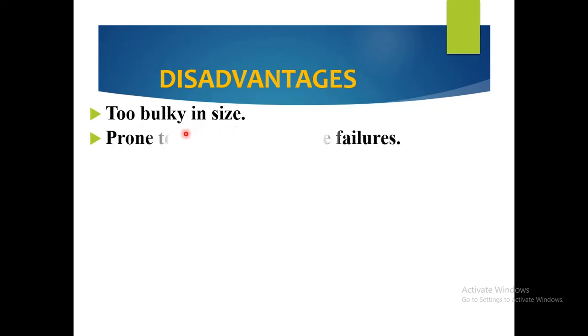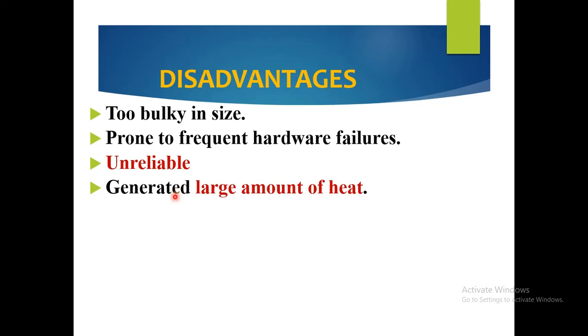Now, what are the disadvantages of first generation computer? They are too bulky in size and prone to frequent hardware failure. There were often hardware failures in first generation computer. The third point is unreliable. First generation computers are unreliable and they generate a large amount of heat.